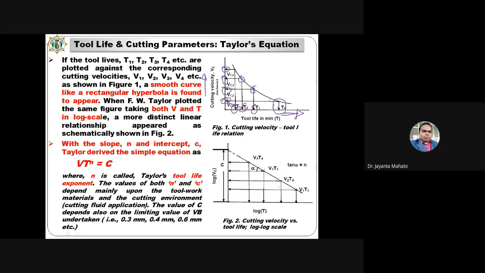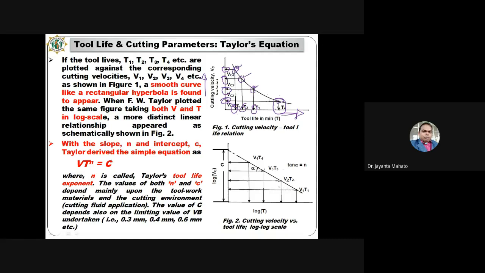If you plot these values, this point is the tool life corresponding to velocity VC1, then the tool life corresponding to VC2, VC3, VC4.